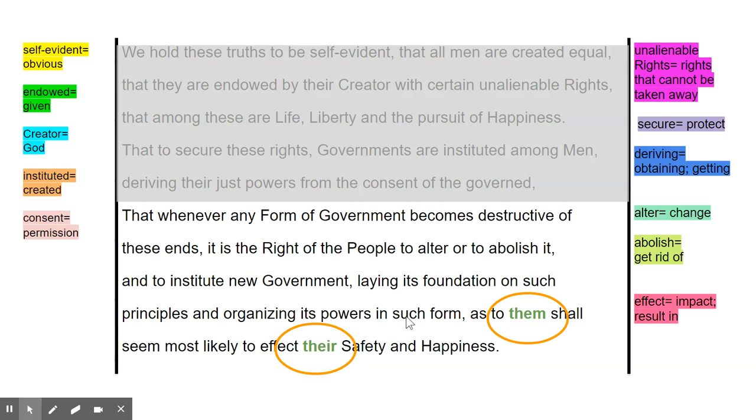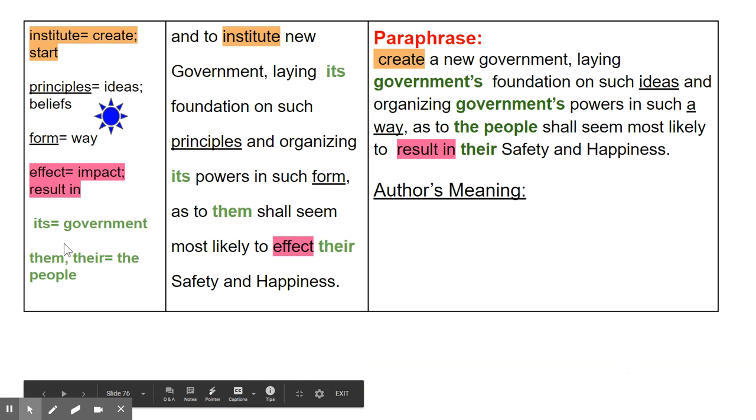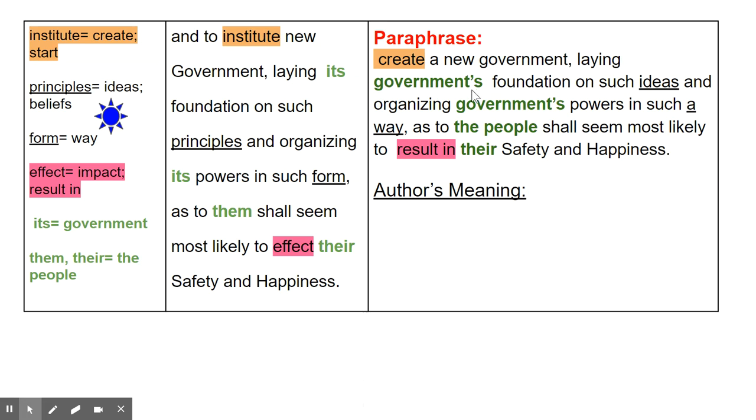So we didn't find a subject in our chunk 5, but we can see if we go backwards, there's a subject introduced here and it's the people. So we're going to take that note, okay? And then we're ready to move towards our paraphrase. So starting at the top here, we have a matching with the color. So that's worth pointing out, right? So instead of institute, I'm going to use create.